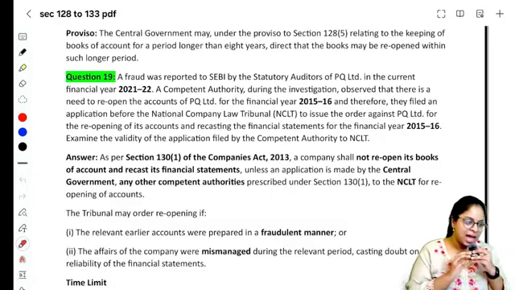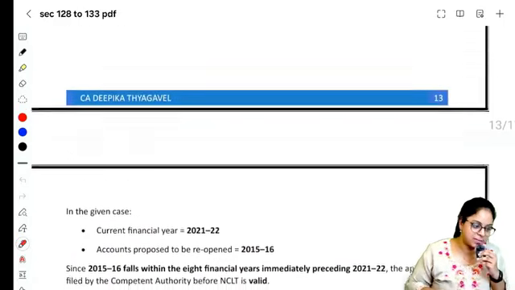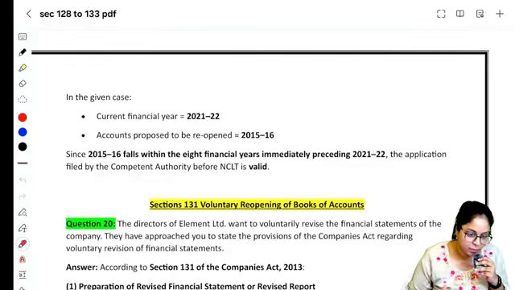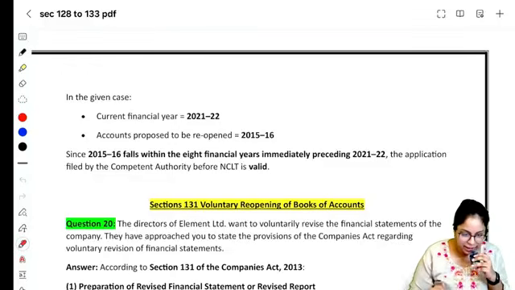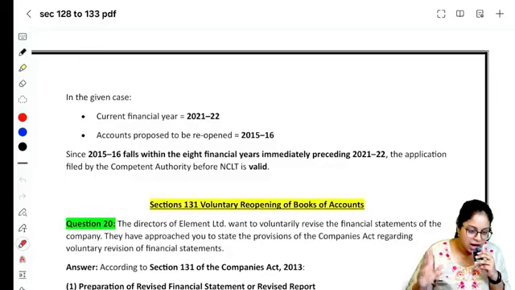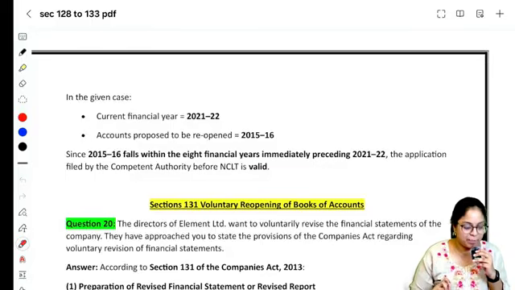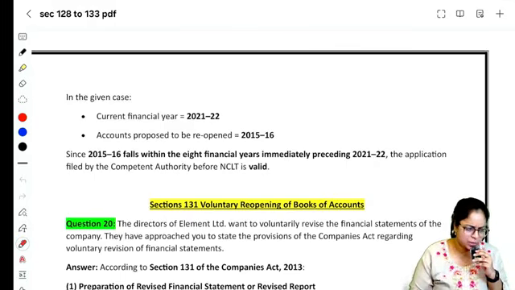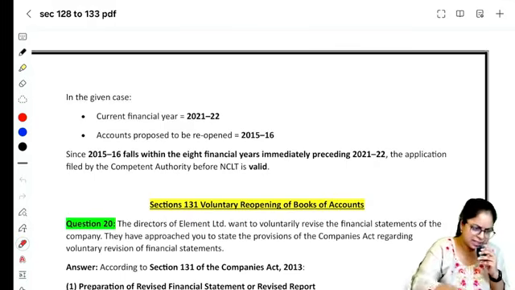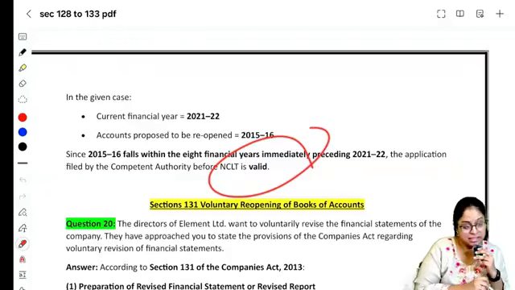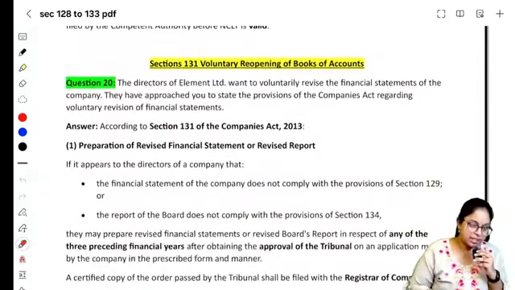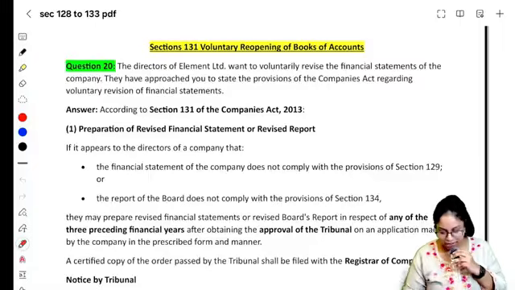Is that allowed? The last 8 years of the financial statements can be opened, provided the reasons for reopening are that the accounts or financial statements have been prepared fraudulently, or there was mismanagement. Here, is it within 8 years? Yes. Current year is 21-22. They want to open 2015-16. Is the application valid? Yes. These are all the questions related to section 130. Let's quickly finish 131 and see those questions as well.